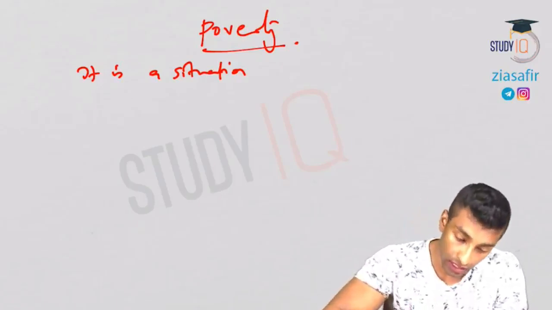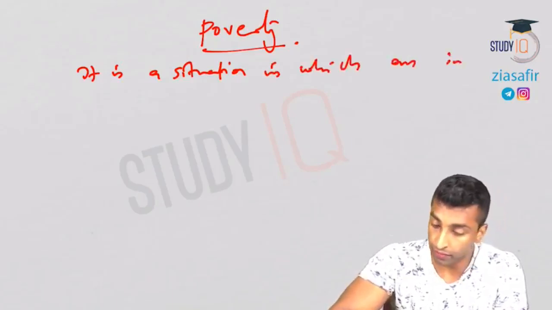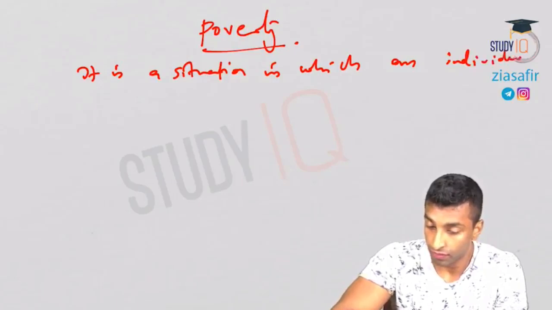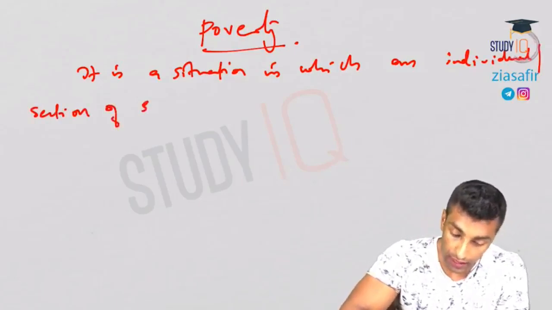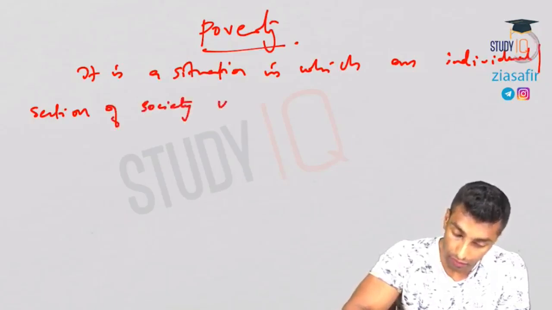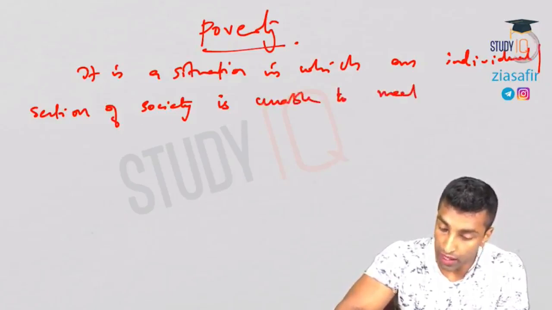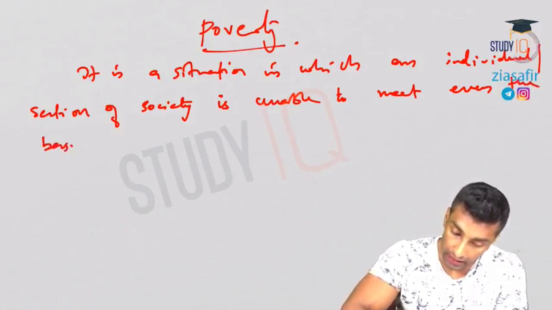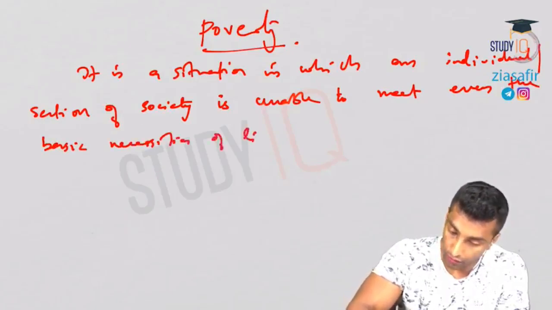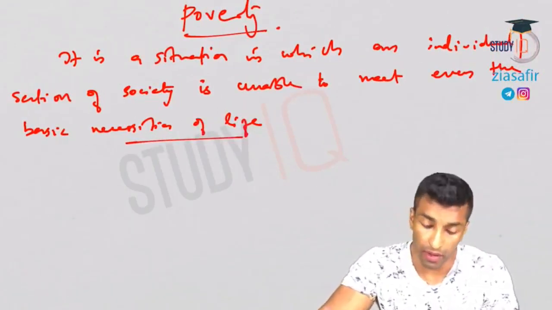It is a situation in which an individual or section of society is unable to meet even the basic necessities of life. So it is nothing but the deprivation from basic amenities.